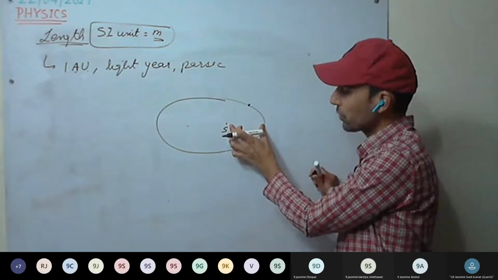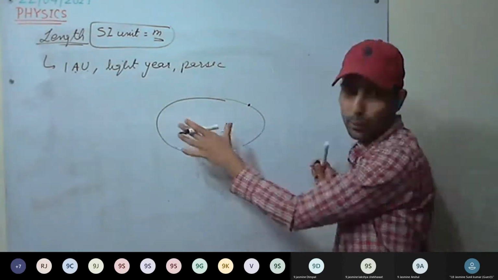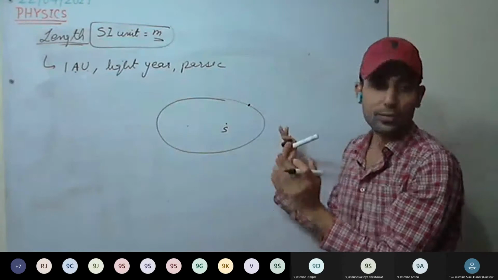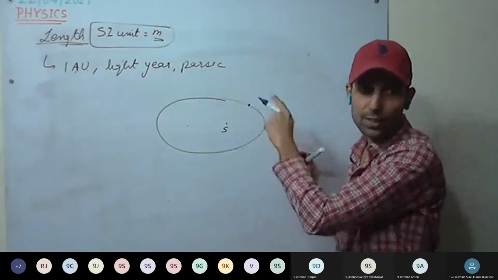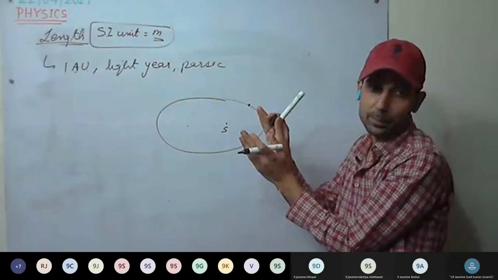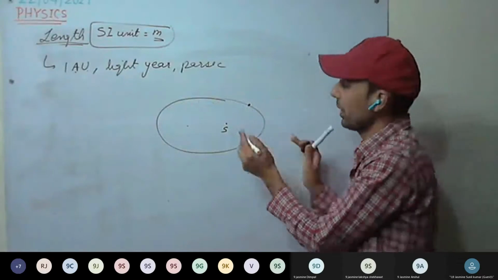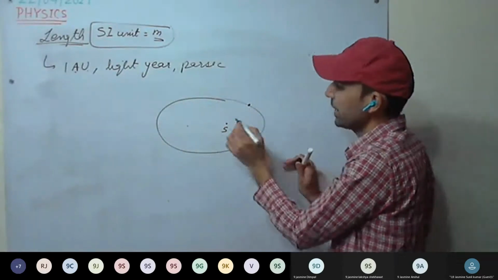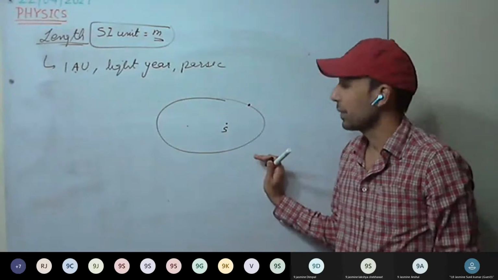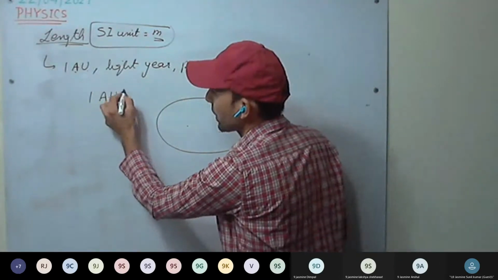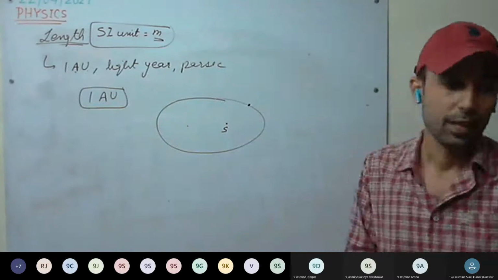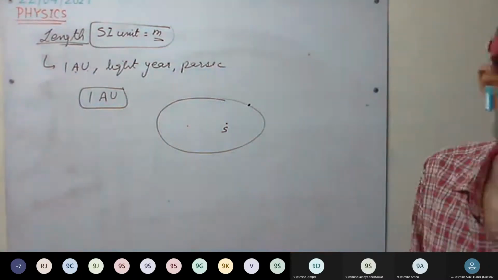It is smallest at some point of the year and largest at some point of the year. So we take the mean, the average of them. That average distance between Sun and Earth is termed one astronomical unit. And how is it related with meter?